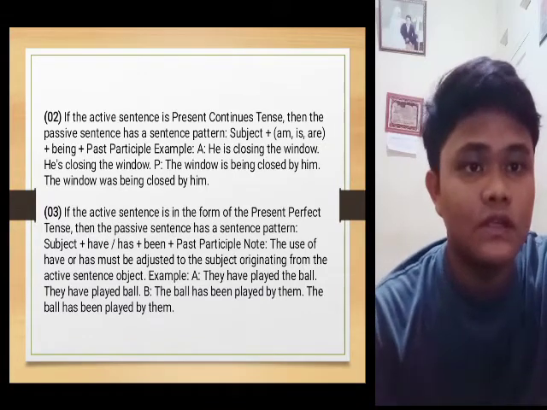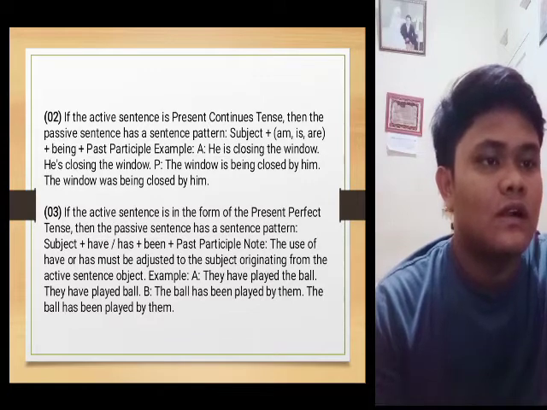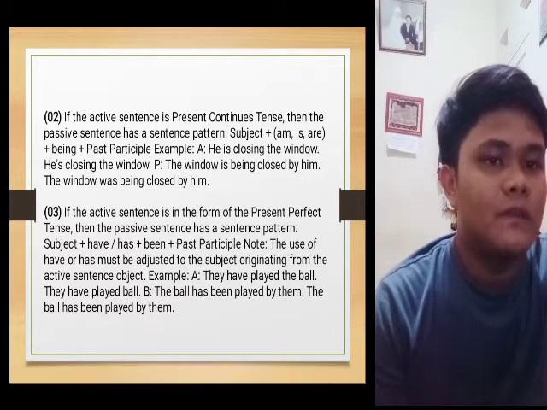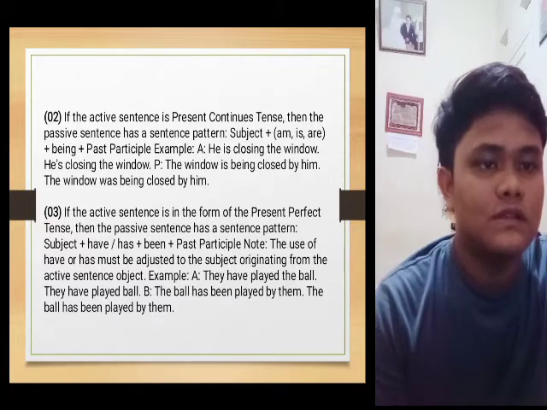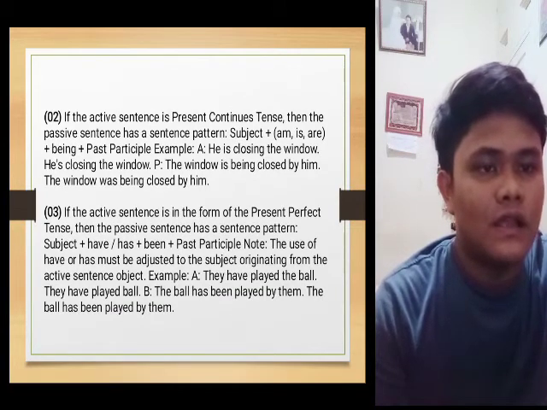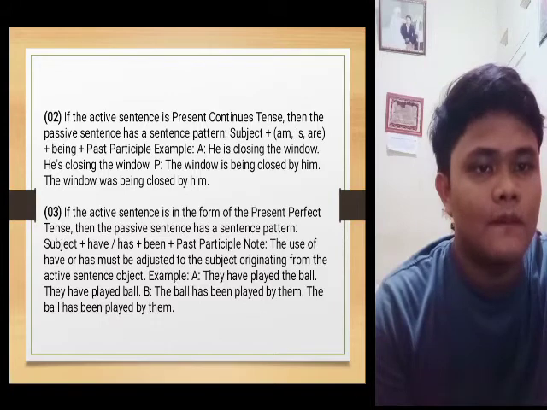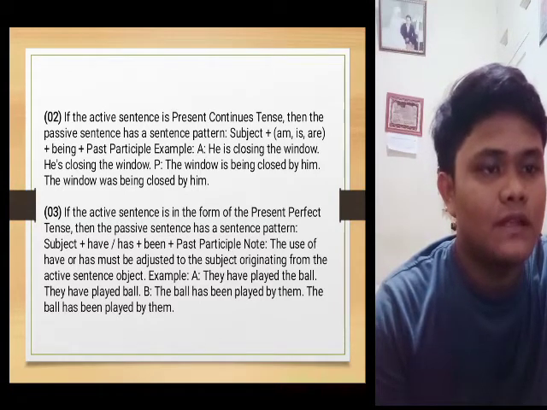Number 2: if the active sentence is present continuous tense, then the passive sentence has a sentence pattern: subject plus am, is, are plus being plus past participle. Example: Active: He is closing the window. Passive: The window is being closed by him.